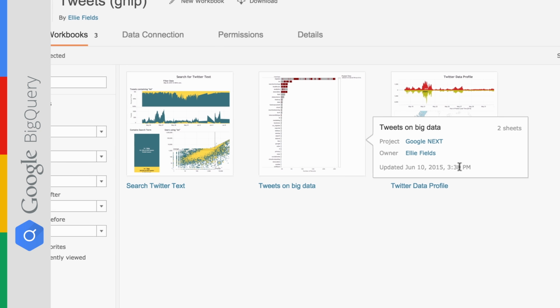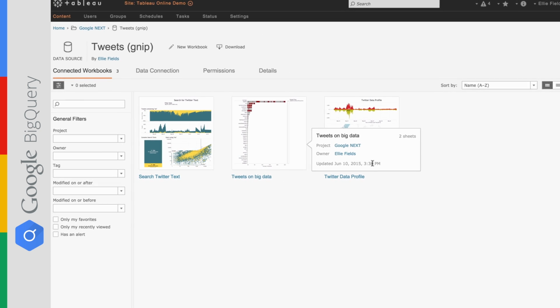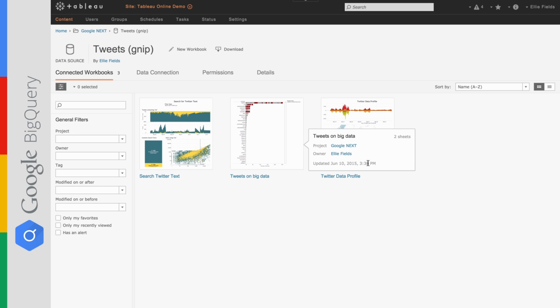That's just a taste of what you can do with Tableau Online and Google BigQuery when you establish a live cloud-to-cloud connection between this powerful data source and an analytics product in the cloud.